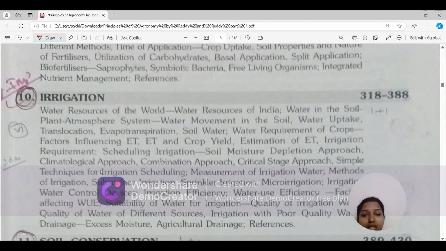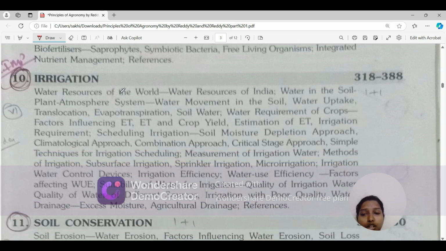Then comes irrigation. Irrigation, you should read twice, because it is not given that much, so you have to read this twice only, make notes and leave. You can leave this. Okay. Water resources of the world, water resources of India, water in the soil, plant, atmosphere system, water movement in the soil, water uptake, translocation.